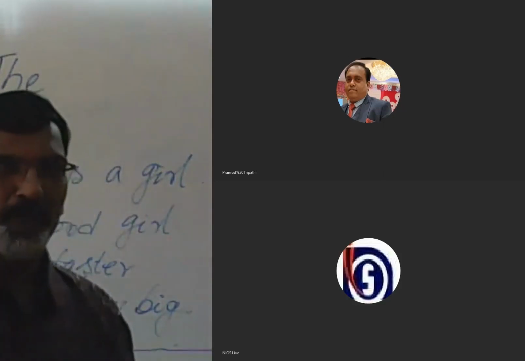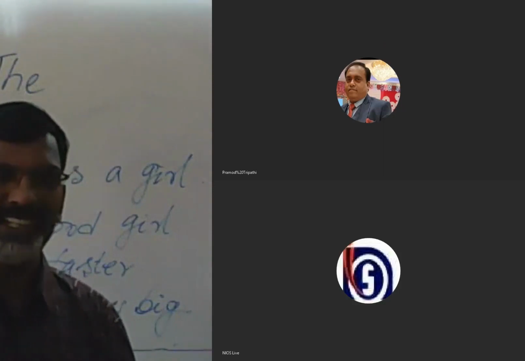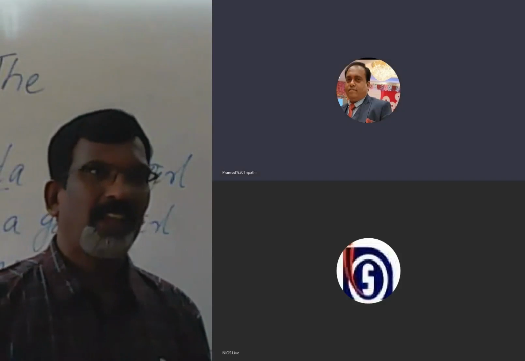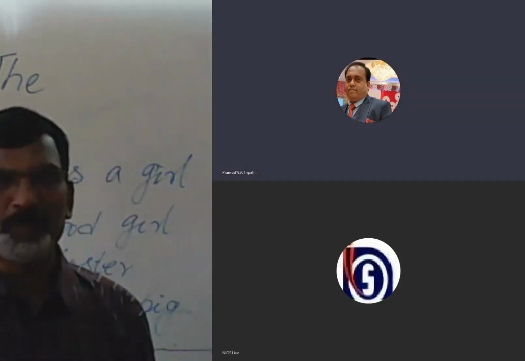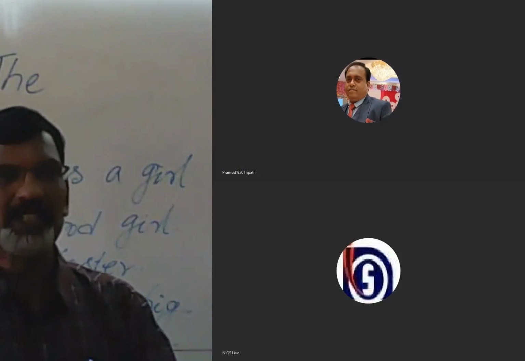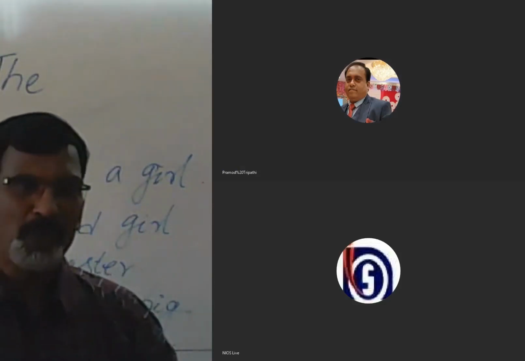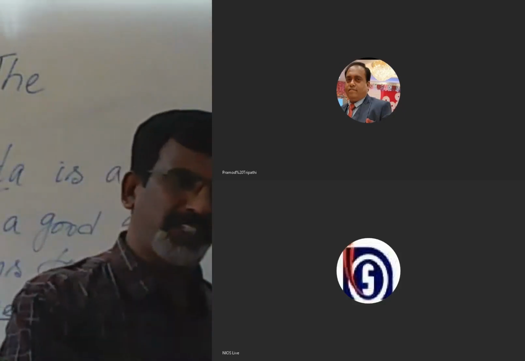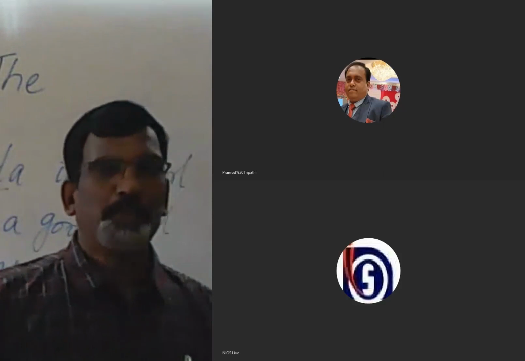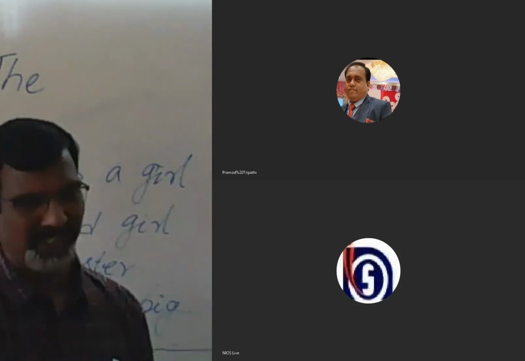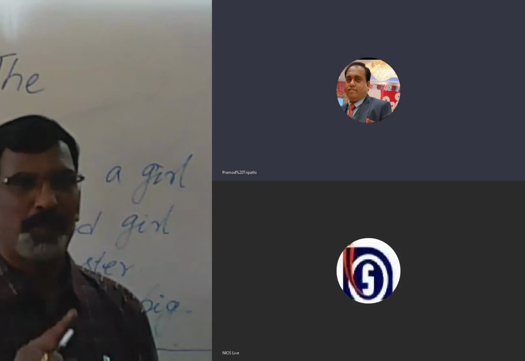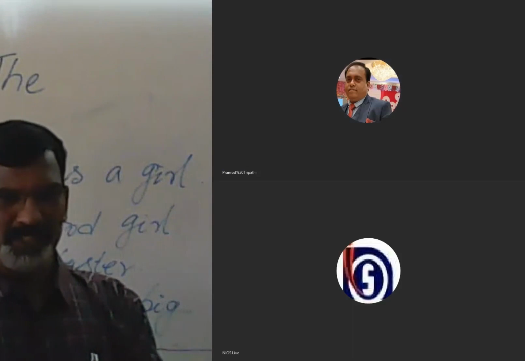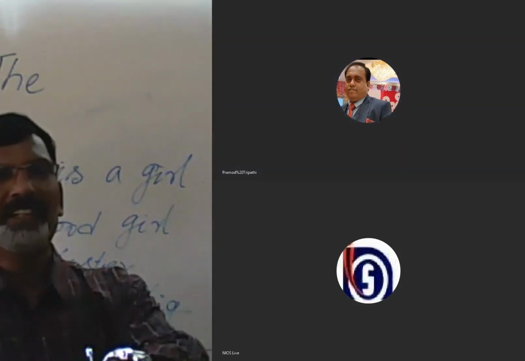Every time a pronoun need not necessarily be a determiner. A pronoun can be used in place of a noun. Whereas when a pronoun defines the position of a noun and appears before a noun, that can be a determiner. Is it clear? See, when it determines the position of a noun and clearly appears before a noun, then that is a determiner.